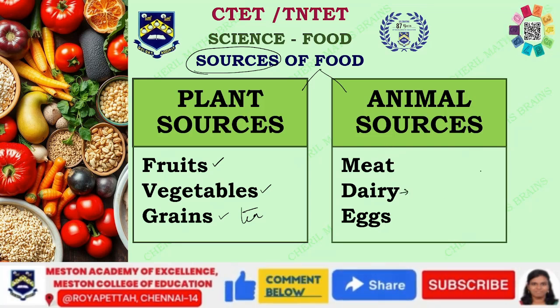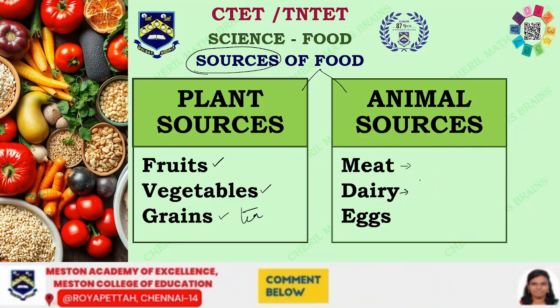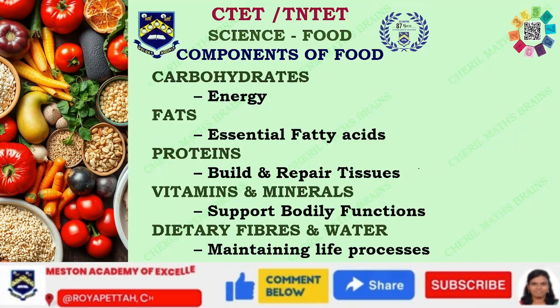So dairy will include a lot of things, like milk, butter, cheese, and everything. And then we have meat, we have fish meat, we have the other meat, and then we have honey. We have all these products, all these sources from plants and animals, which are going to be the sources of food.